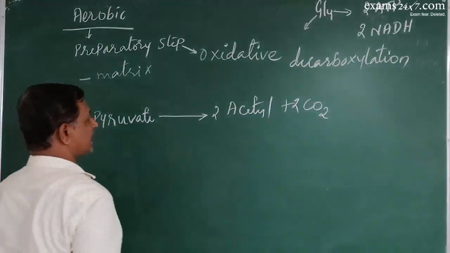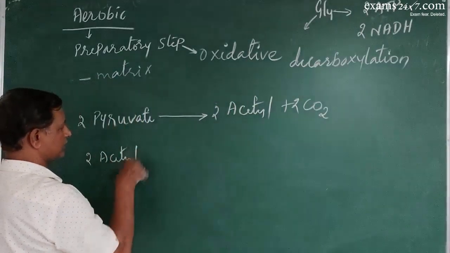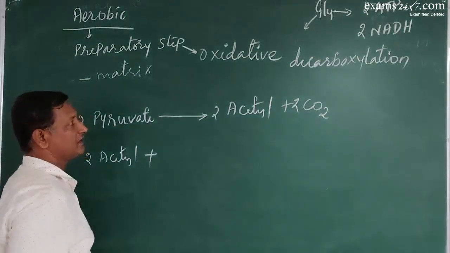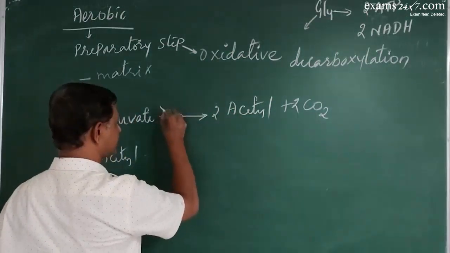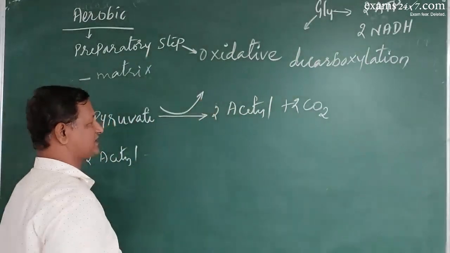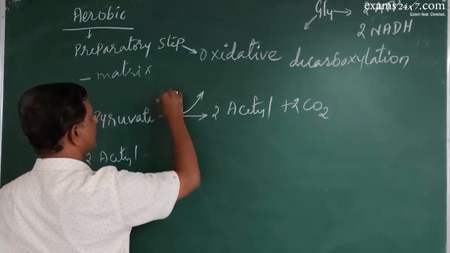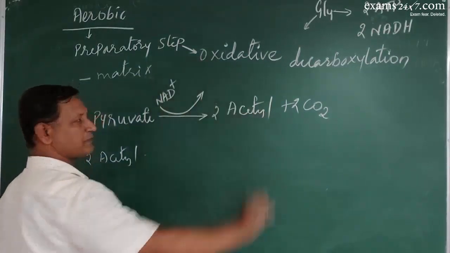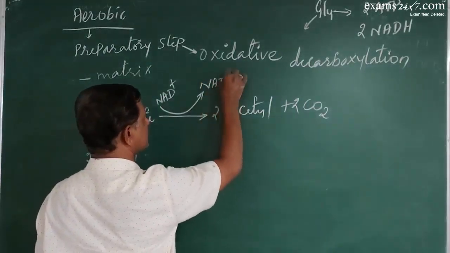Now this acetyl, two molecules of the acetyl group, will undergo oxidation, or rather here oxidation will also take place. Here it is the removal of protons, which will join the NAD molecule to produce NADH.